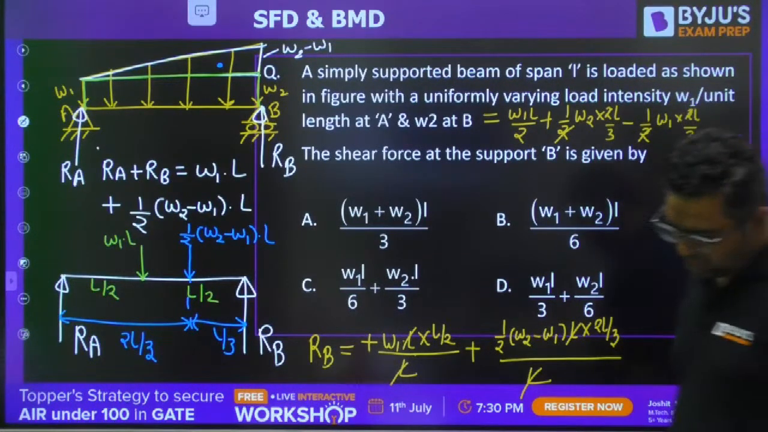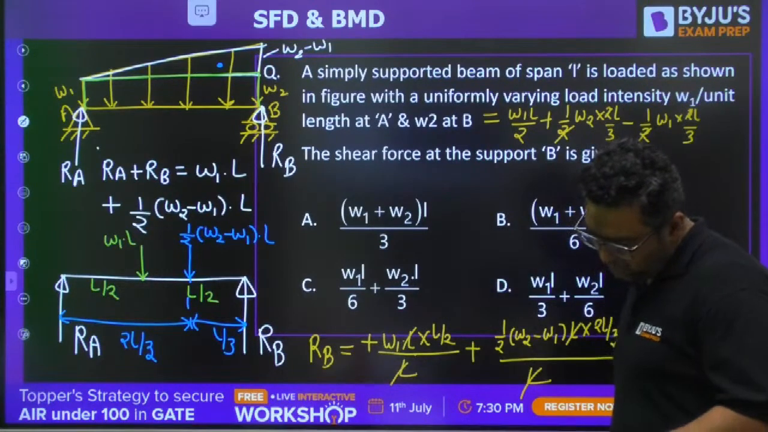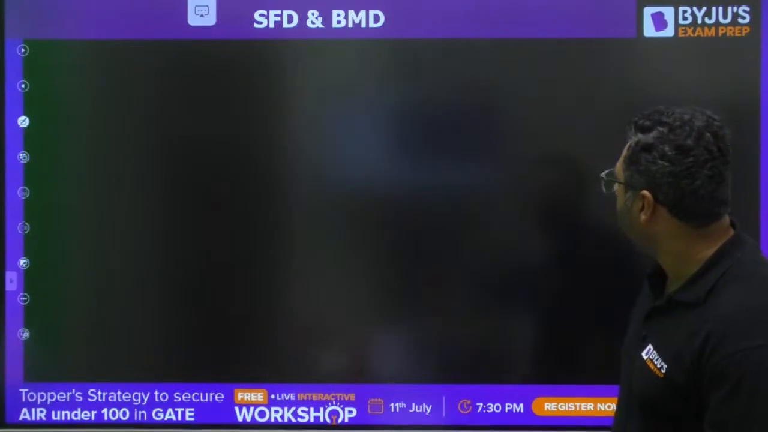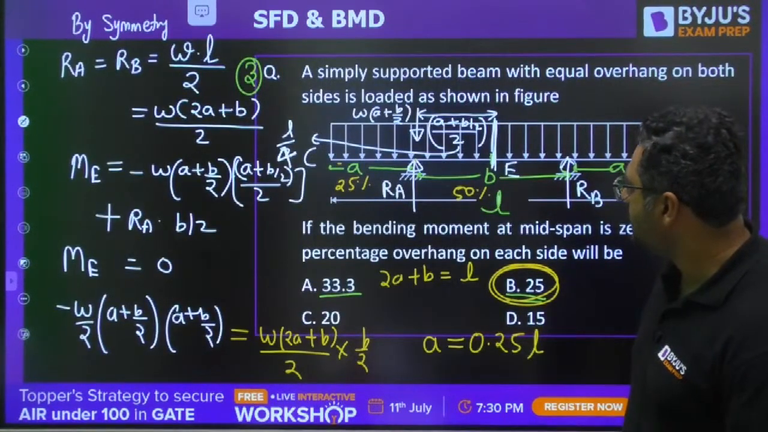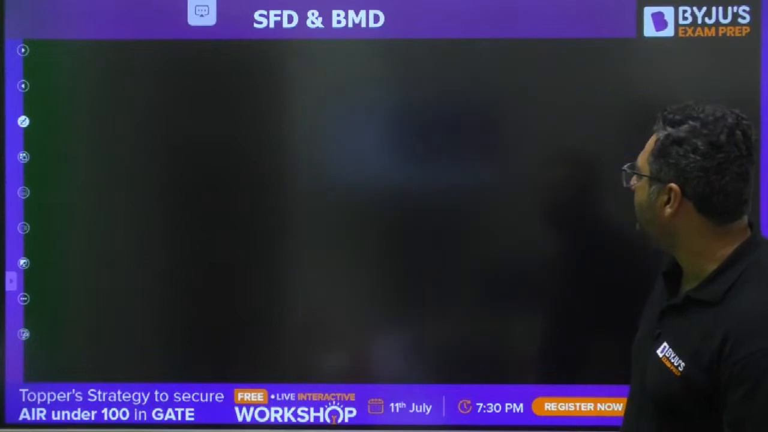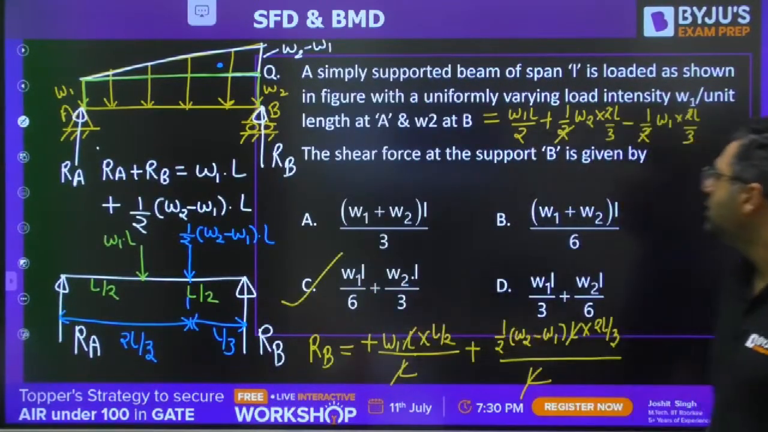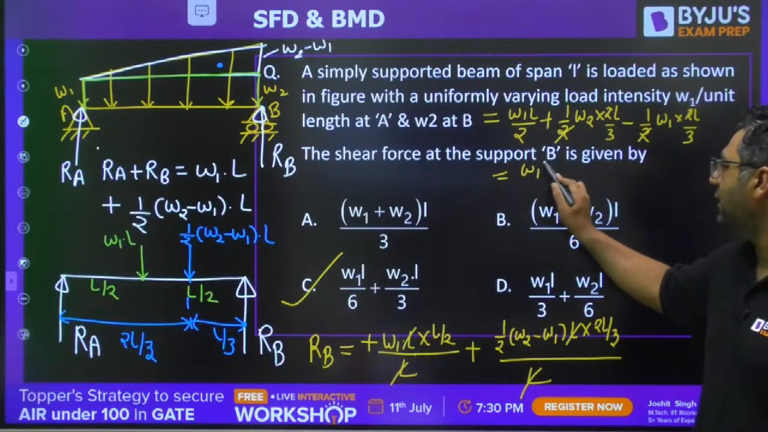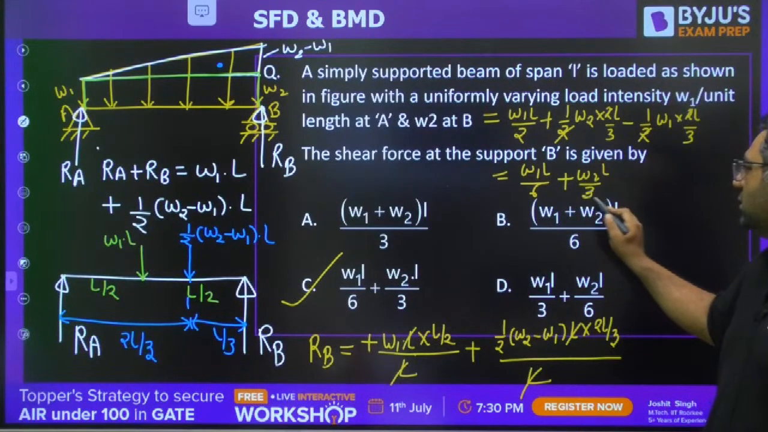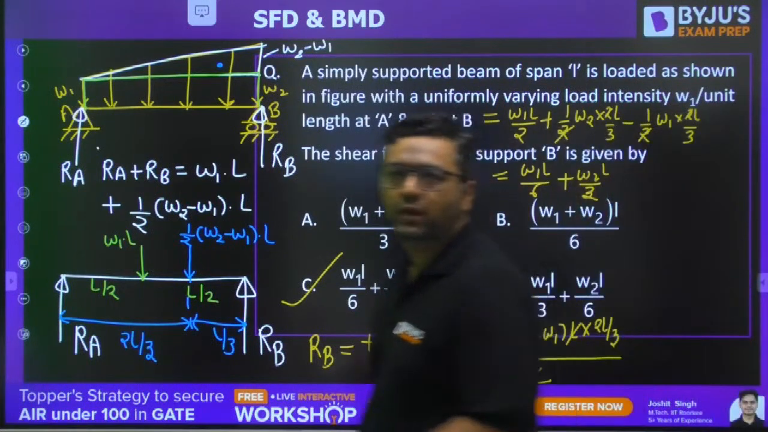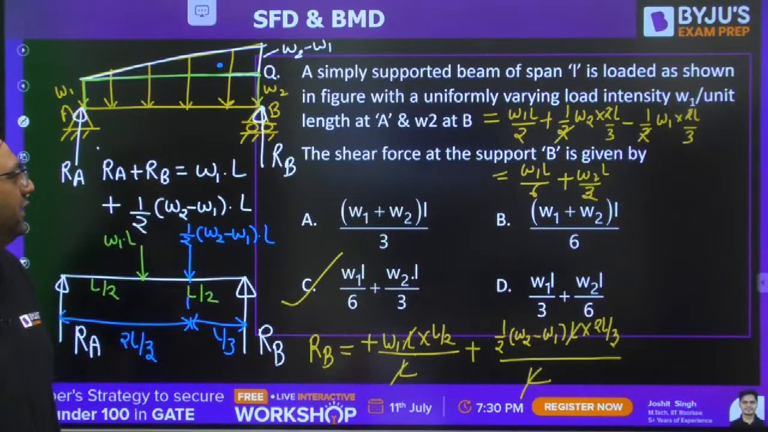So I feel the answer you will be getting, this is question number, let me check. Okay, this is 3, 4, 5, 6. So question 6, the answer is C, you are correct. So finally you will be getting W1 L by 6 plus W2 L by 3. The answer is correct, guys. Wonderful, everyone.